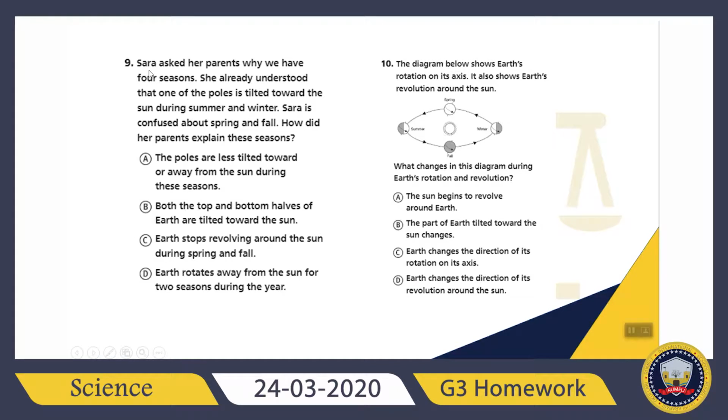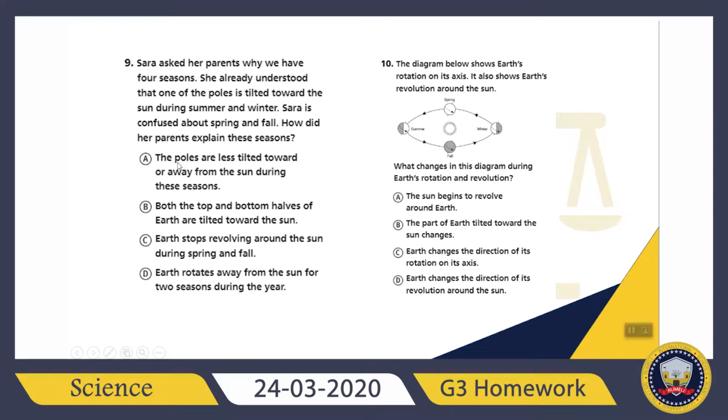What about question 9? Let's read it. Sarah asked her parents why we have 4 seasons. She already understood that one of the poles is tilted toward the sun during summer and winter. Sarah is confused about spring and fall. How did her parents explain these seasons? Let's read the answers.